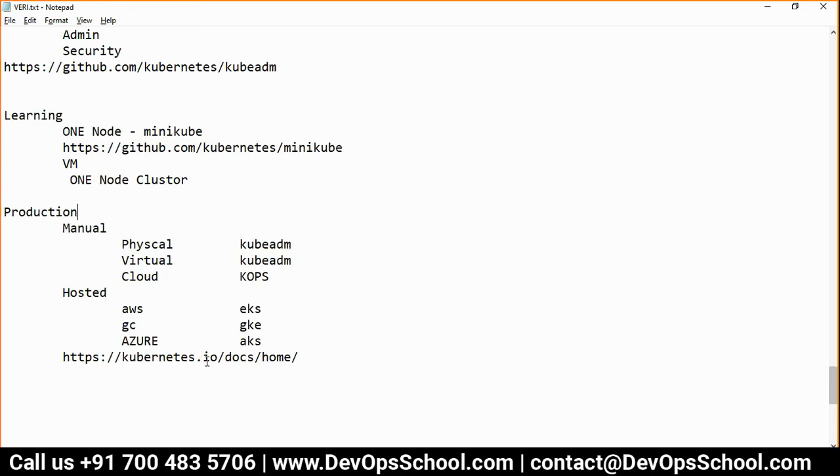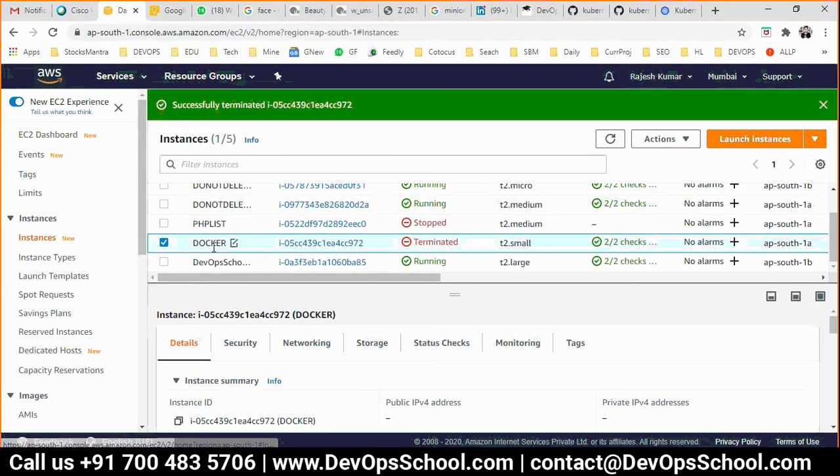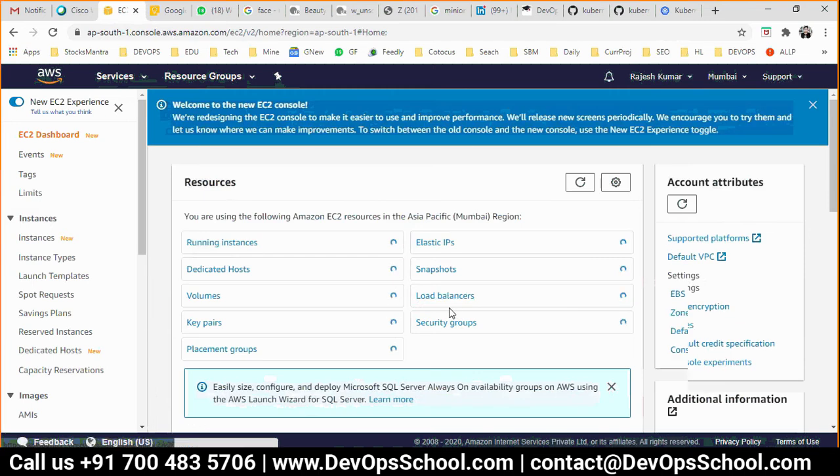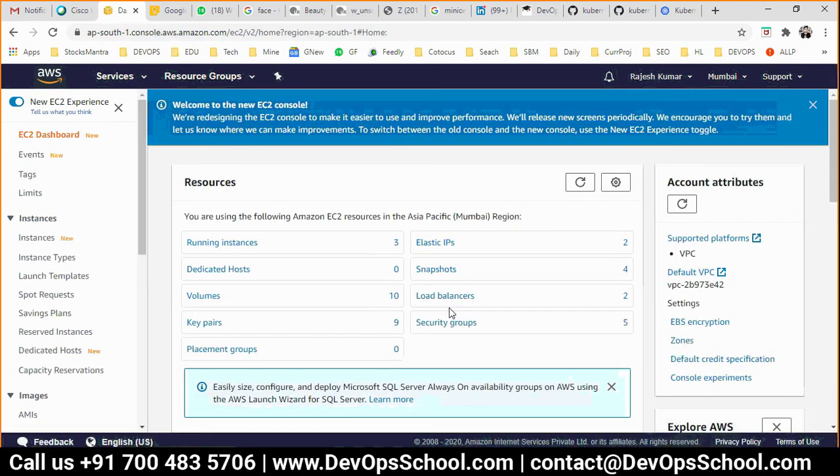Okay. So now what we need to do? I'm going to set up in a manual way, on a virtual machine using KubeADM. For that I need AWS, because I have a virtual machine in AWS only. Again I'm repeating, guys, please set up the master in the machine where you have not done anything, and the worker in the machine where you have worked with the container.